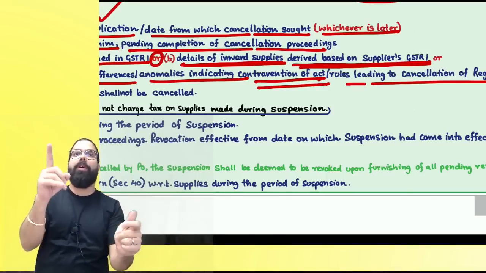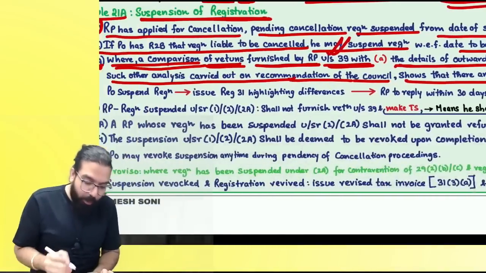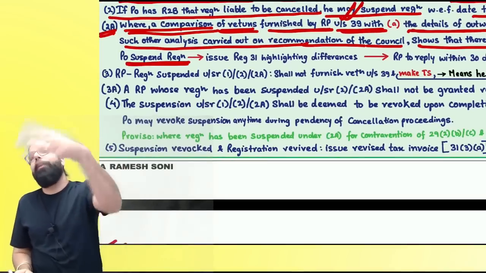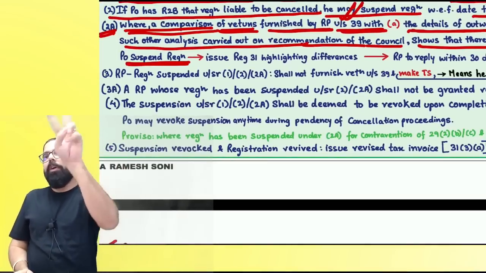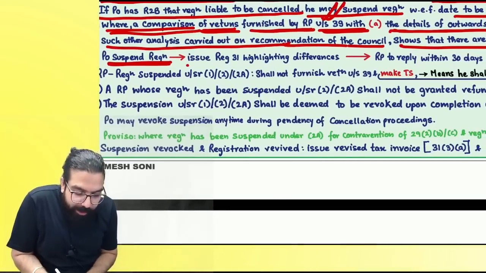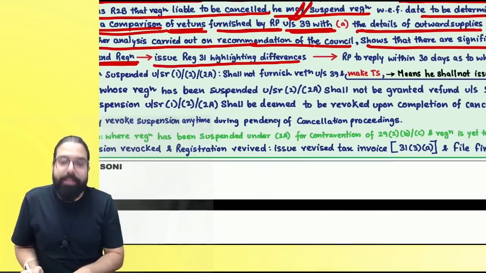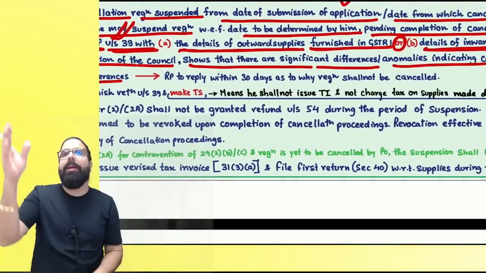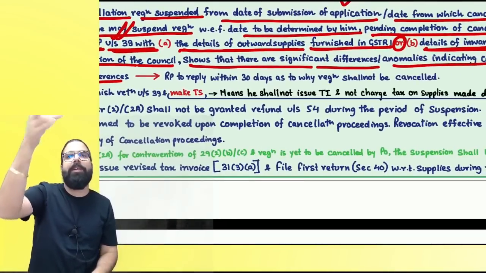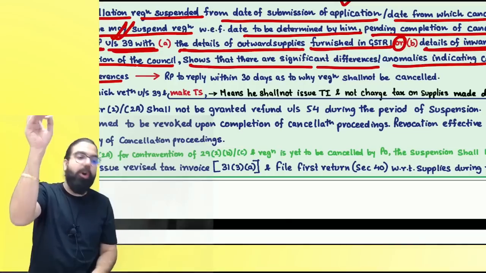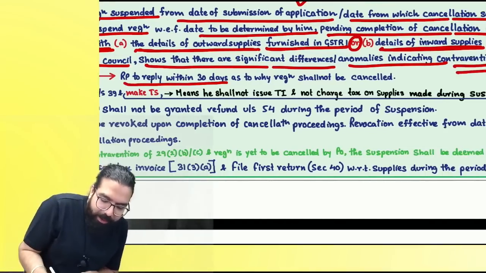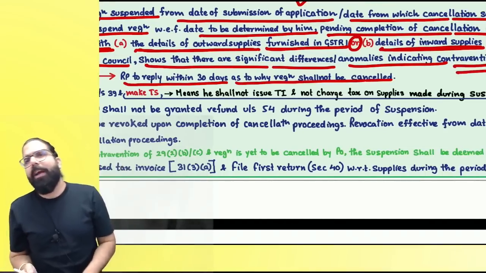Then they are going ahead and telling you are doing something wrong, and hence what will happen over here? The proper officer may suspend. Actually, this is an automatic suspension which happens. On comparison, it automatically gets suspended. Are we clear, everyone? And what will be issued to you? GST REG 31, where the highlighted difference will be there, saying, sir, your GSTR 1 is showing this much sale, your GSTR 3B is showing this much sale. It means you are passing on the extra credit. Automatically you will be informed. Are we clear, everyone? And you have to reply within 30 days as to why registration shall not be cancelled.